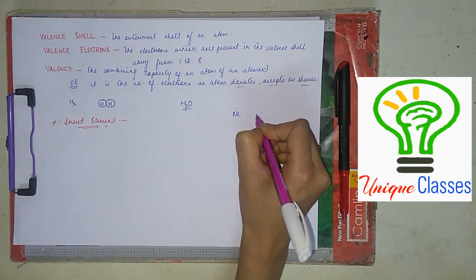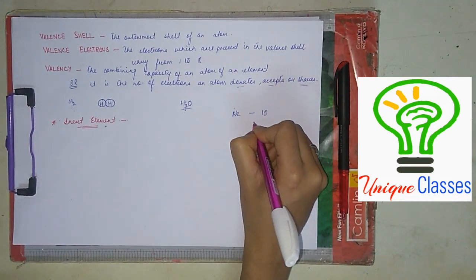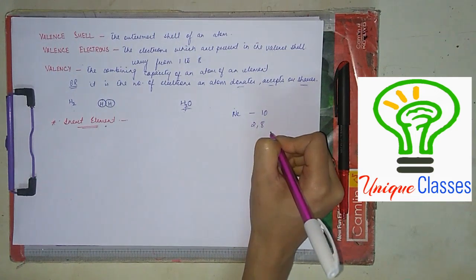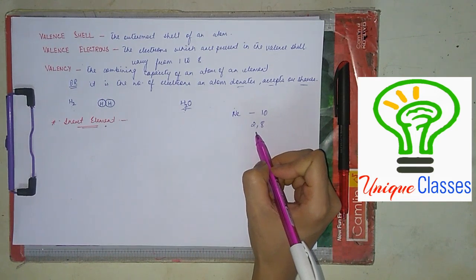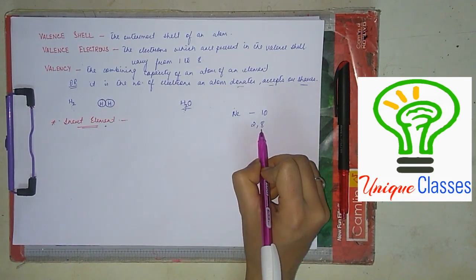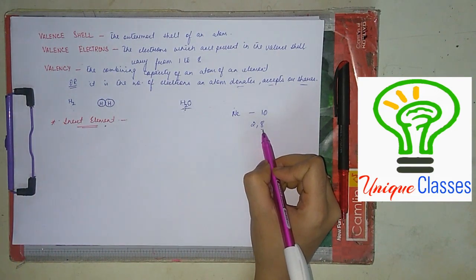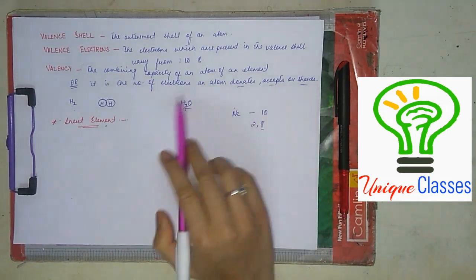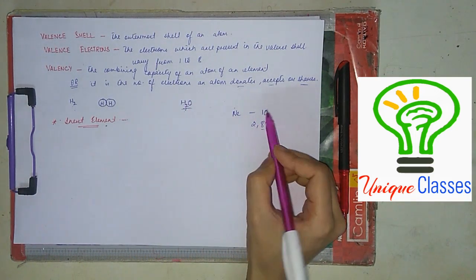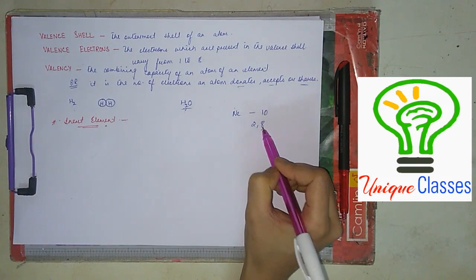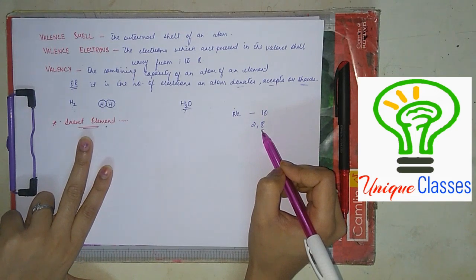What is the atomic number of neon? The atomic number of neon is 10. So what is its electronic configuration? 2, 8, right? Now see, the elements which have 8 electrons in their outermost shell are called inert elements.